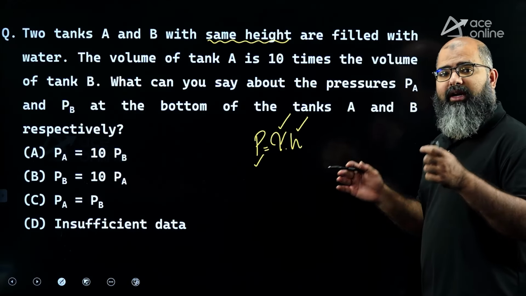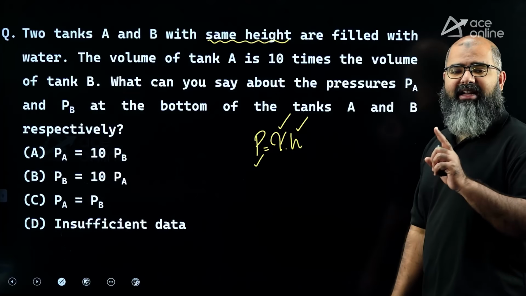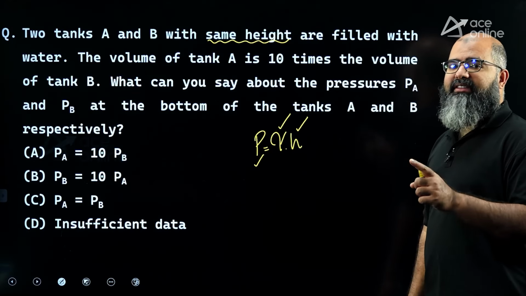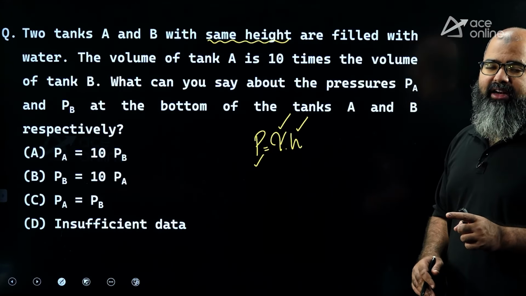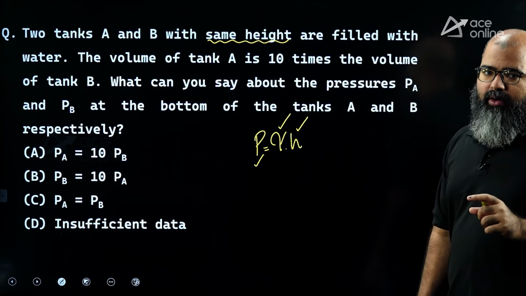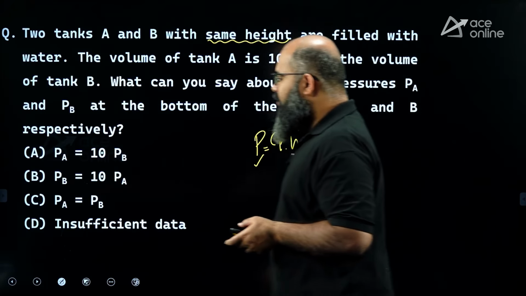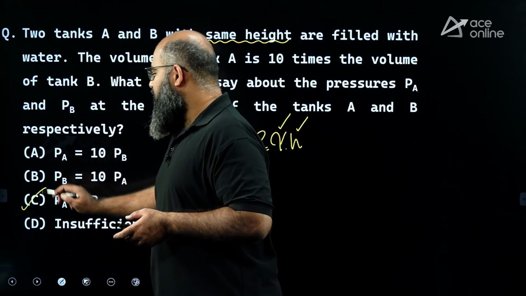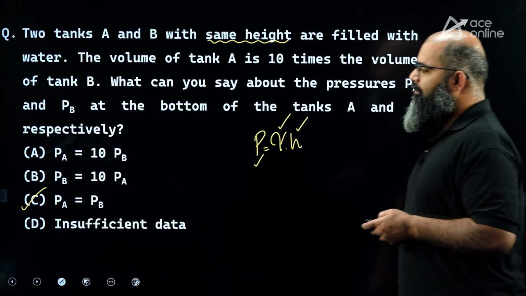Even though the volumes are different, the pressure will be same. Pressure has nothing to do with volume, nor with the cross section of a container. It deals with the depth of the fluid column and the gamma of the fluid. So PA has to be equal to PB. Option C is correct.